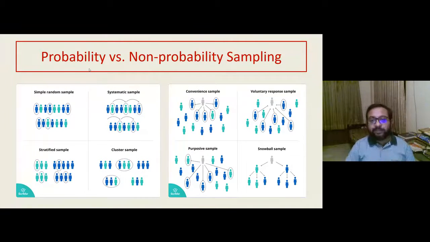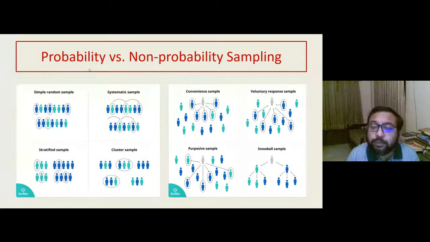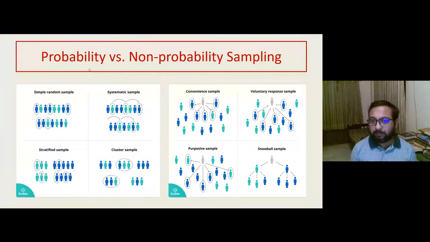Then comes the other methods of sampling that are non-probability sampling. Convenience sampling means you are choosing whom you want. It's as simple as that. And most of your student level research is basically a convenience sampling. For example, you want to study the depression level in medical students. So you forward the questionnaire to your friends in your class and your friends become your sample.